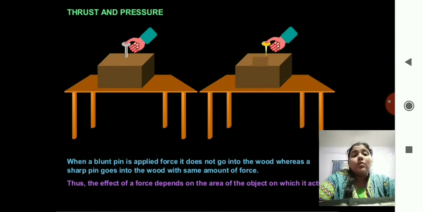Now, when we blunt the tip of a pin, what happens? The surface area between the wooden box and the pin becomes larger. And when we point the pin, the surface area between the wood and the pin becomes smaller. So the effect of force depends on the area of the object on which it acts.